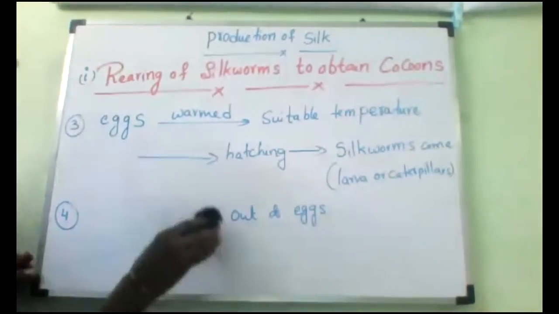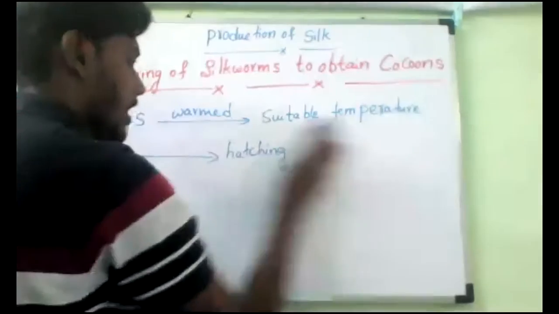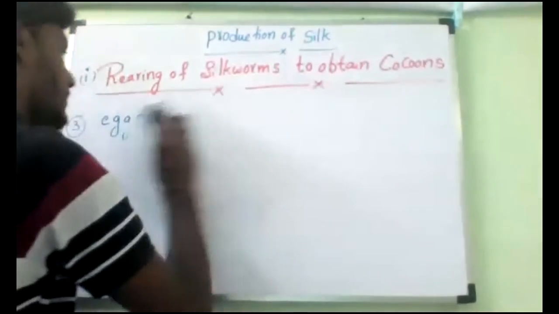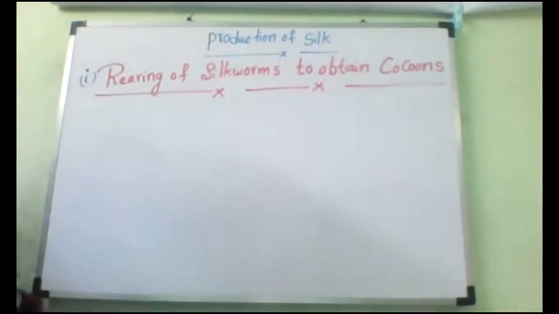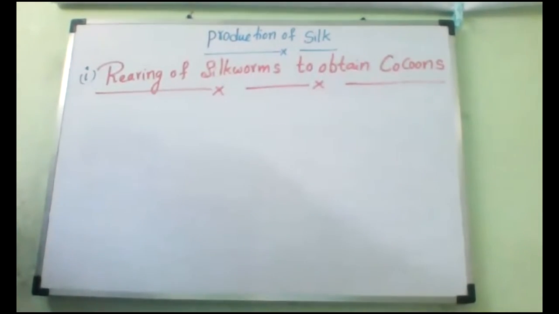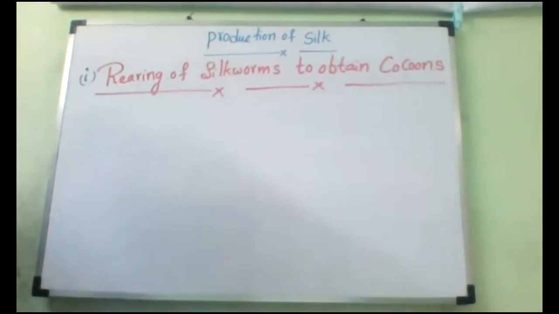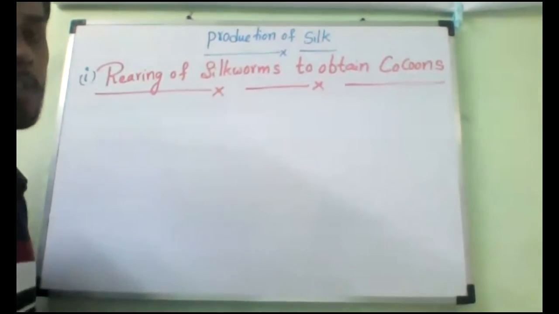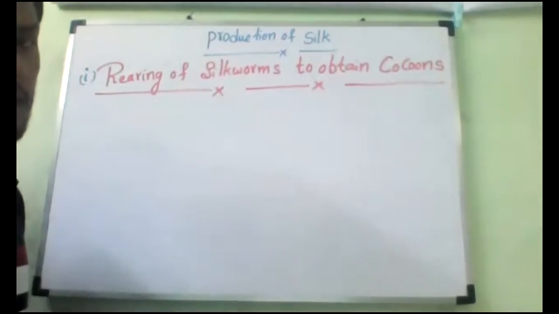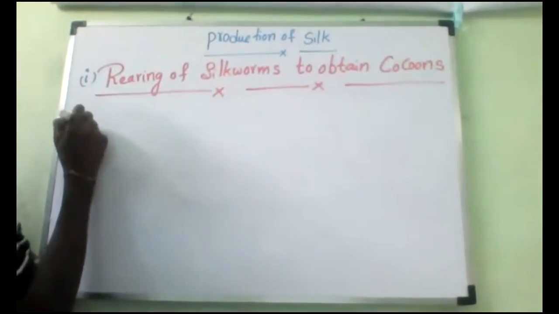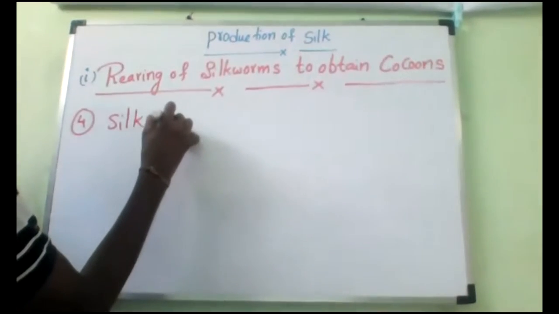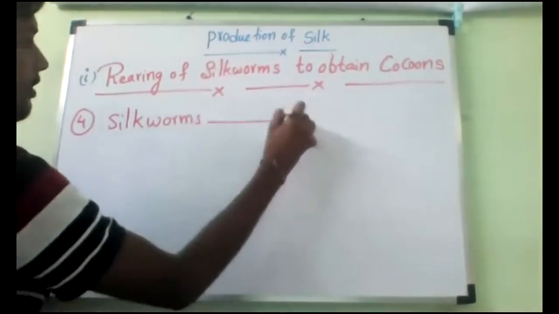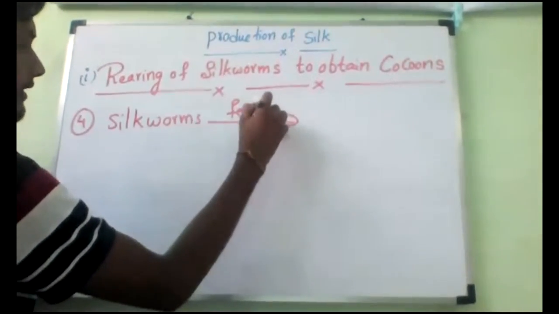Next, what will happen? We have silkworms, so what do we have to do? We have to feed them mulberry leaves. These silkworms are fed cut up mulberry leaves. This is the fourth point.